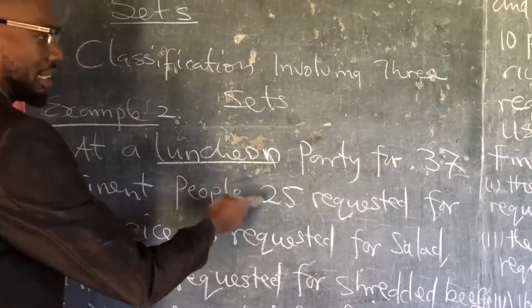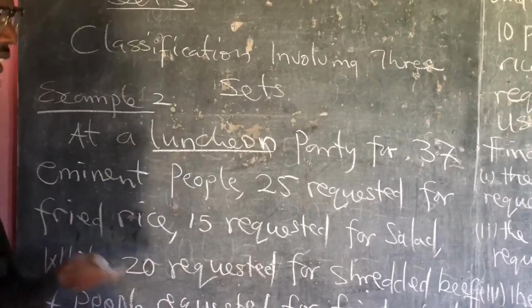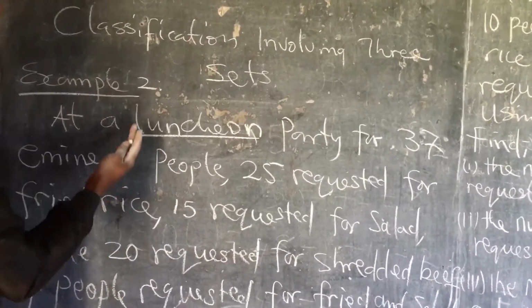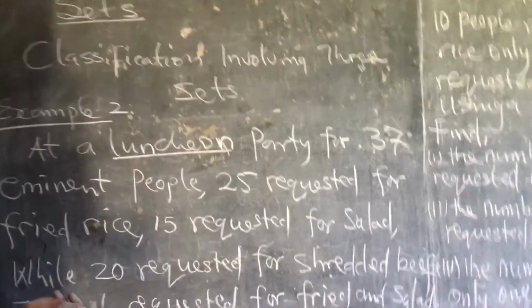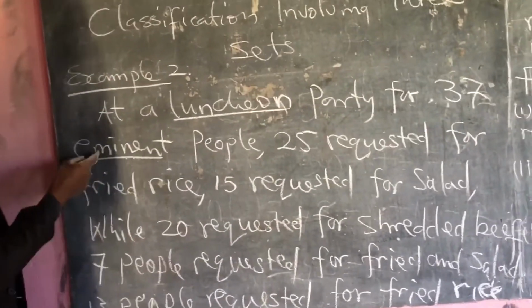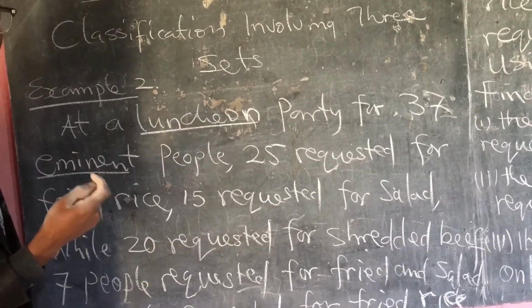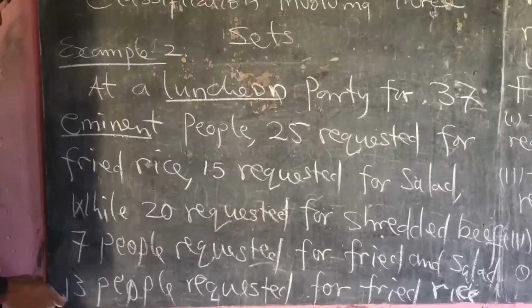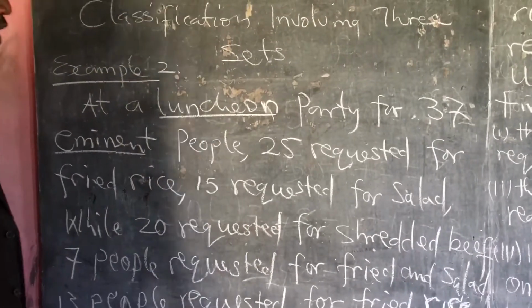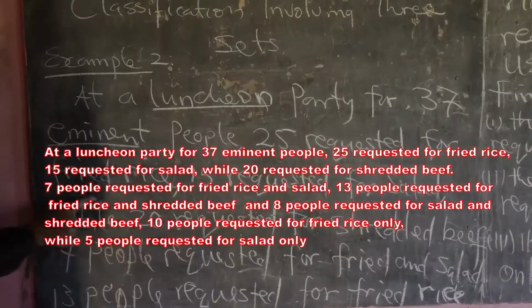At a party for 35 eminent people. This thing is an Ajebo party. I make the carry big Oyibo put for here, one will be pronounced. You see, they don't call eminent. So I know what eminent means. Eminent means people will get APC, people will get connection. Eminent people.